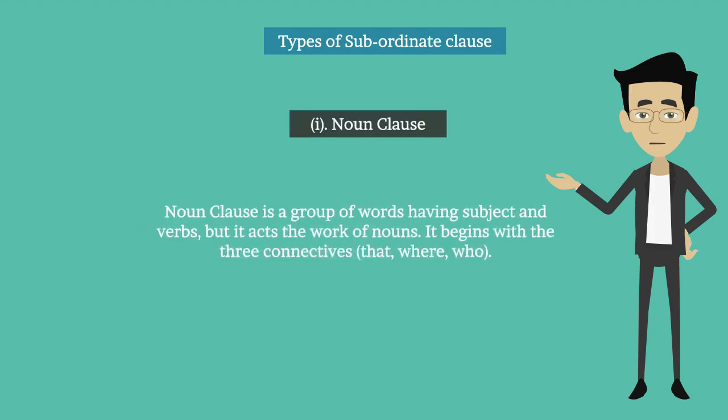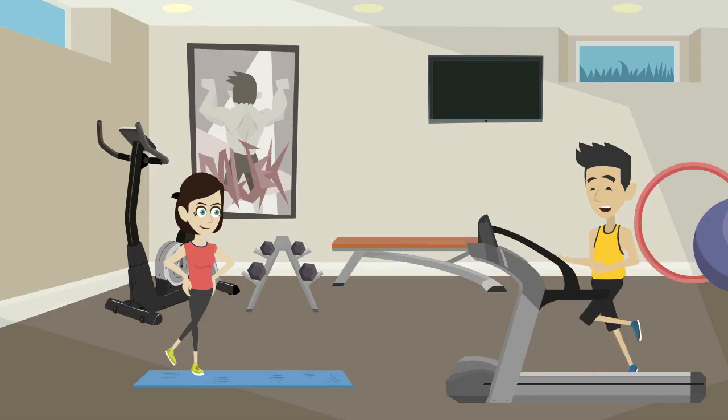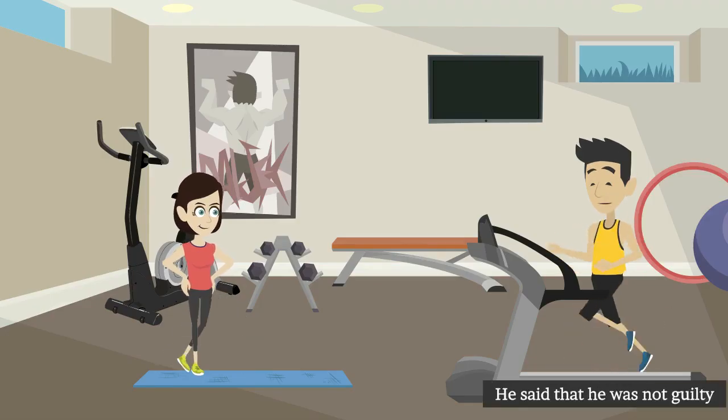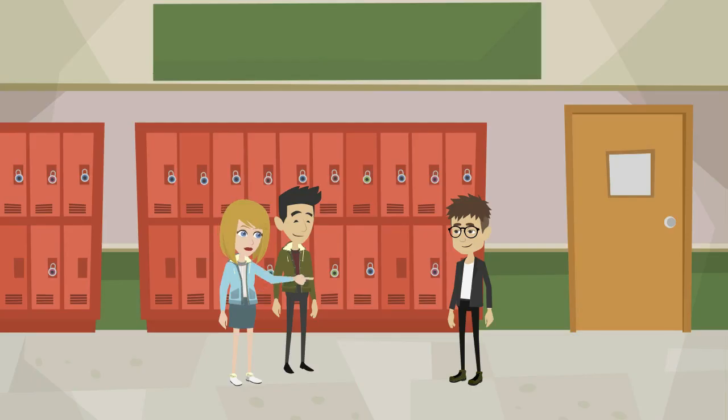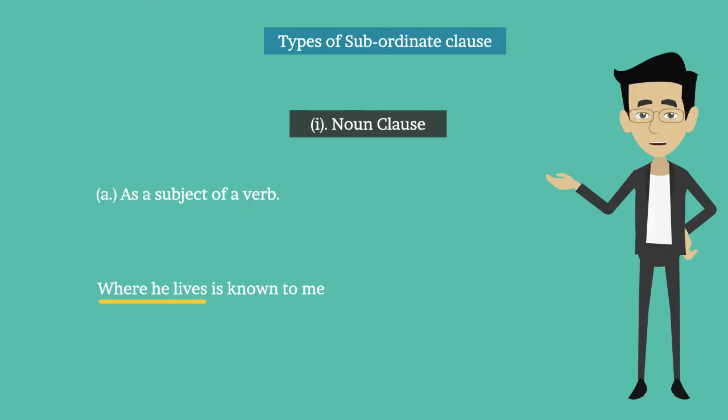Noun clause is a group of words having subject and verb, but it does the work of a noun. It begins with the connectives that, where, who. For example, he said that he was not guilty. It performs the following five functions. A. As a subject of a verb. For example, where he lives is known to me. Where he lives is the subject of is.